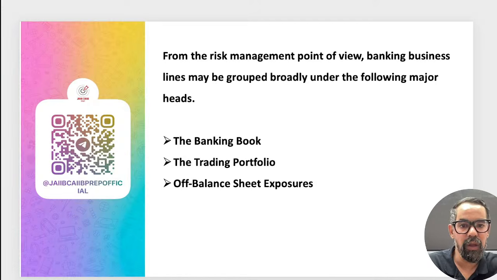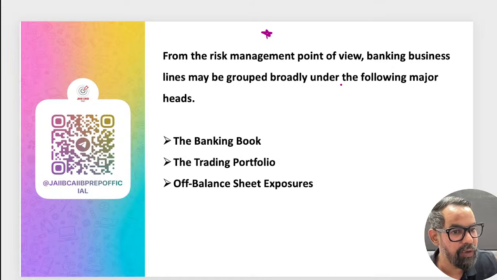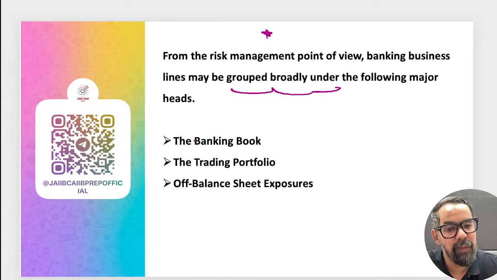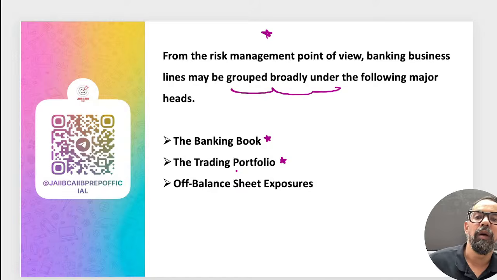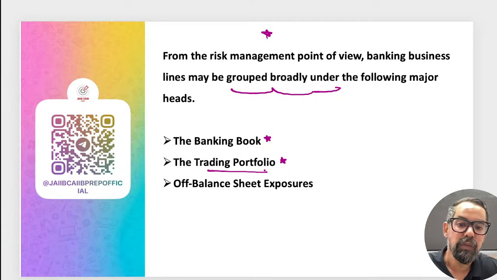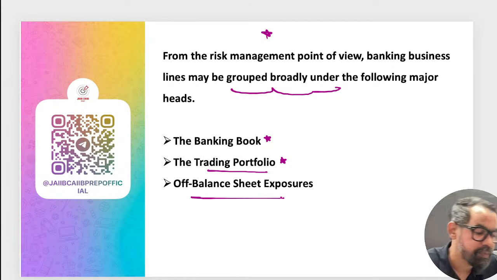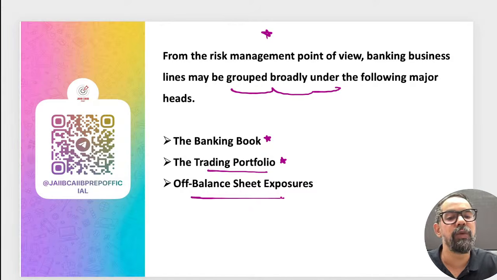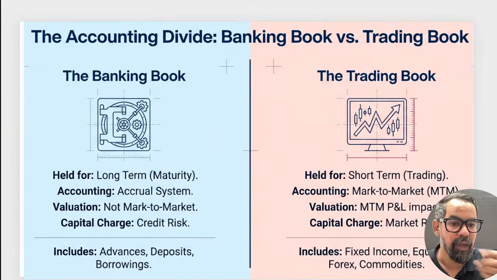Now we have 8 categories. From the risk management point of view, banking business lines may be grouped among 3 areas. One is the banking book, which deals with deposits and advances. Then trading, where we have proprietary positions or positions on behalf of customers, meaning buying and selling of securities. Then off balance sheet, the guarantee work and other things provided by the bank itself.